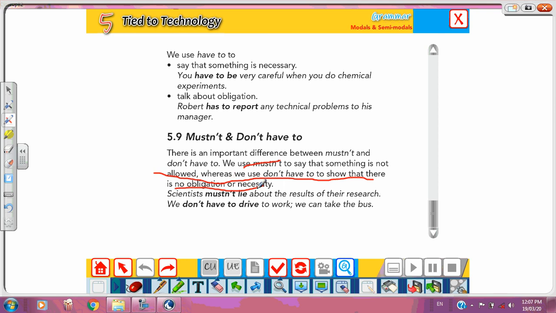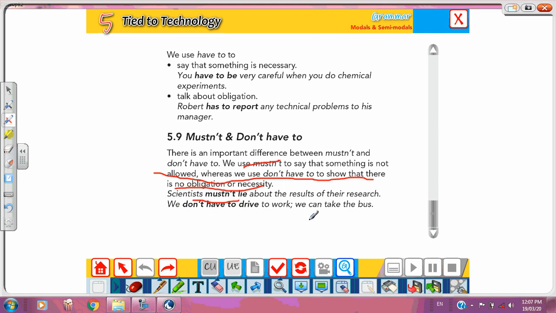That means it's not allowed? It is not meant that it is not allowed. No. It means it is not necessary. It's not a rule, it's not an obligation. Scientists mustn't lie about the results of their research.